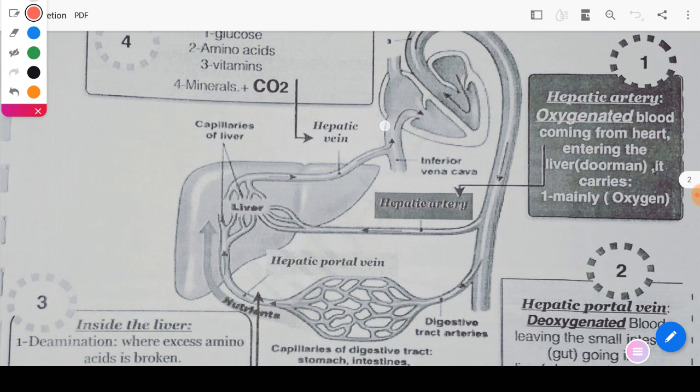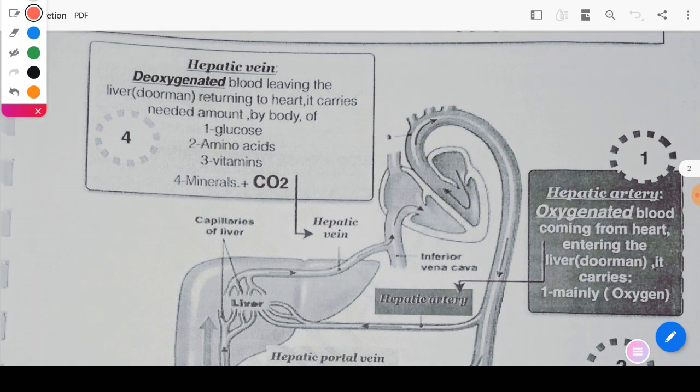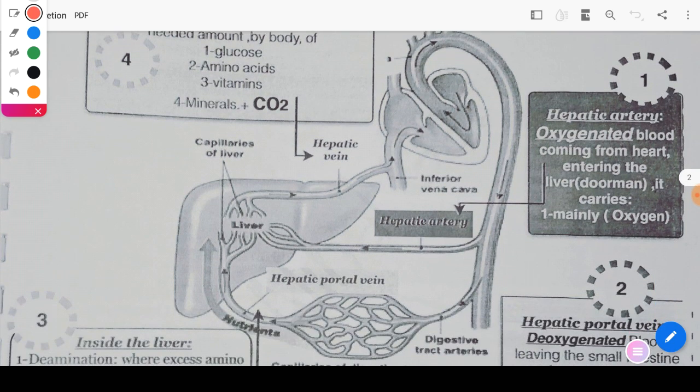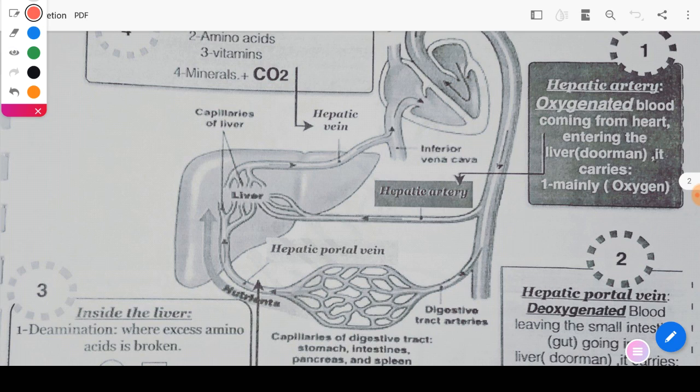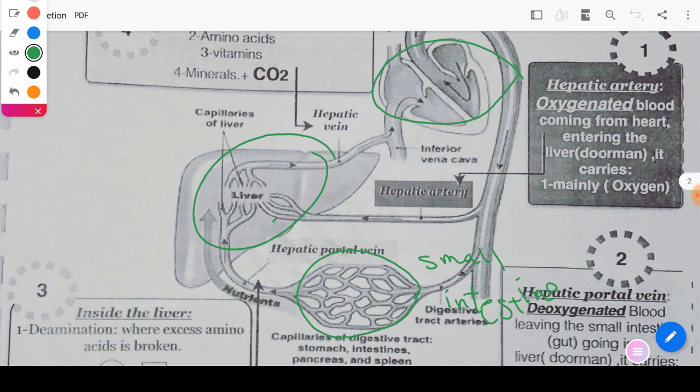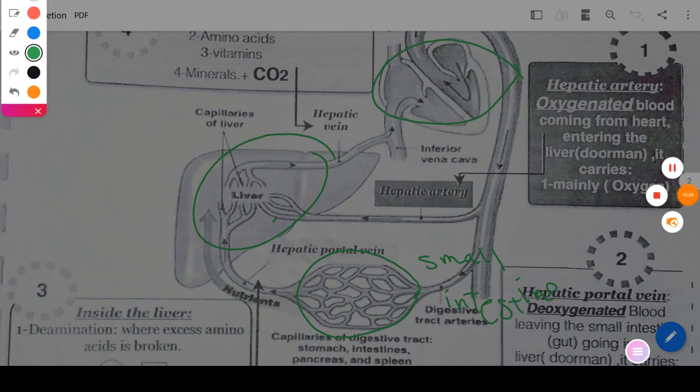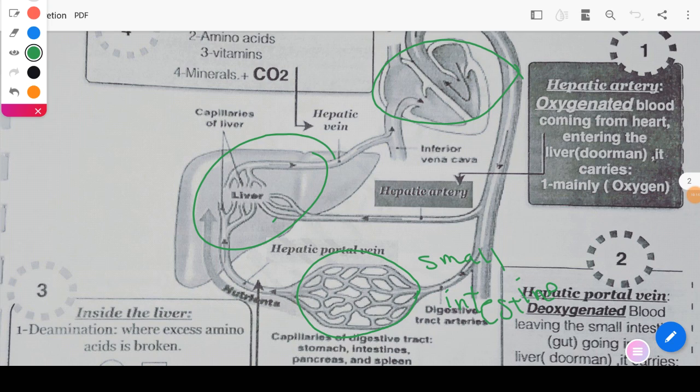As you can see, this figure shows you the liver and the blood capillaries which connect the liver with the small intestine, and the connection of the liver with the heart. As we said before for the two kidneys about the renal artery, the liver has an artery from the heart branching from the